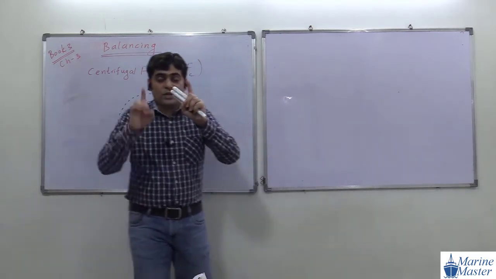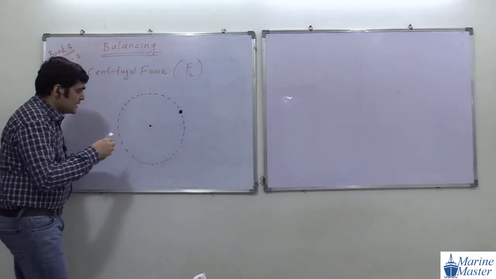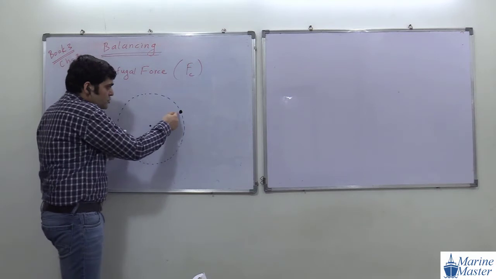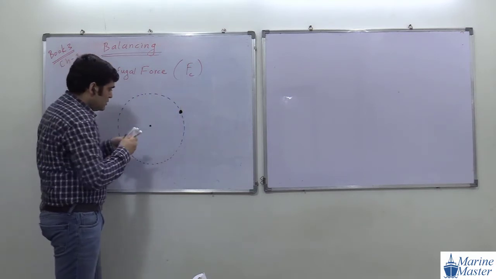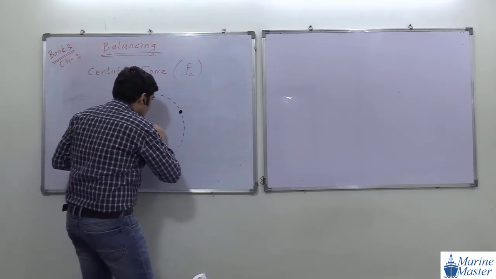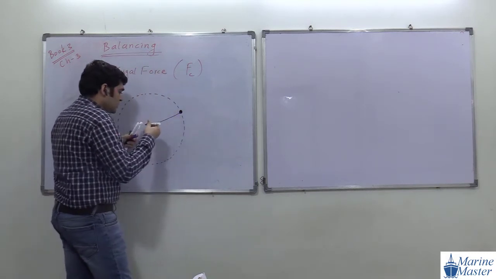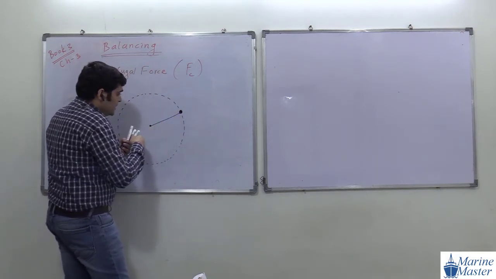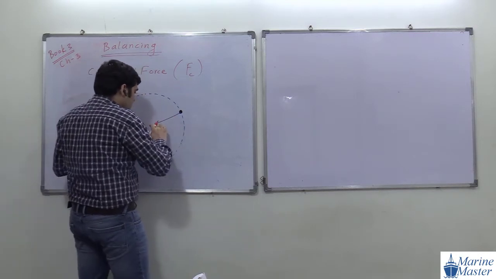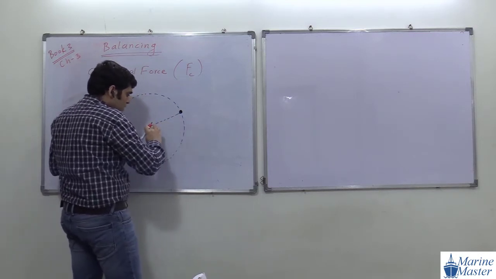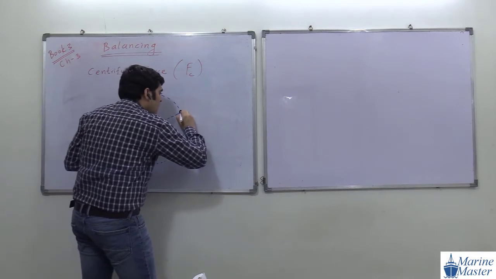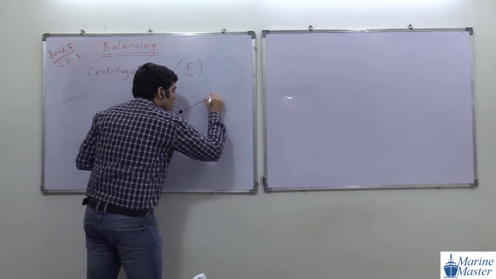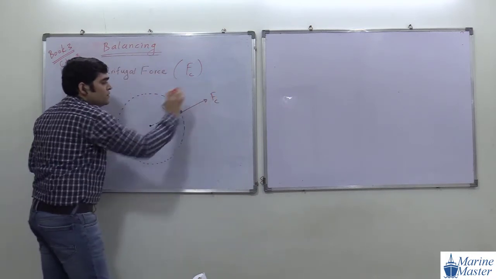Are you getting my point? What is meant by radially outward? Okay, see the scenario. Suppose the object is at this position. And how does centrifugal force act? Radially outward means along the radius, in the outward direction. So at this position, centrifugal force will be like this.